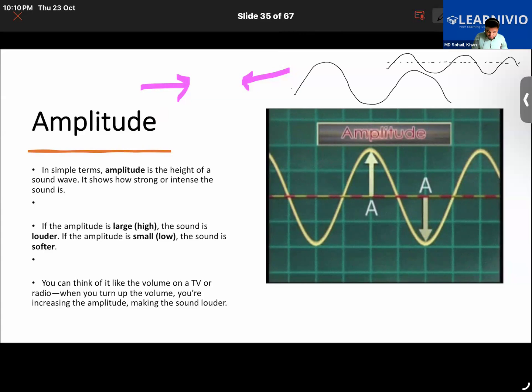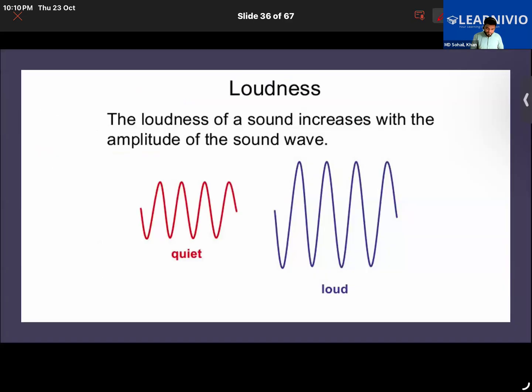So which one out of these two will have more amplitude and more loudness? Sound wave A or sound wave B? B. Why? Because the amplitude is more, no? And here the amplitude is less. Got it, Priyanka, Mustafa, Abu Bakr, and everyone? Okay, good. A sound wave whose amplitude is less will be a quiet sound, but this one will be a loud sound. Okay.